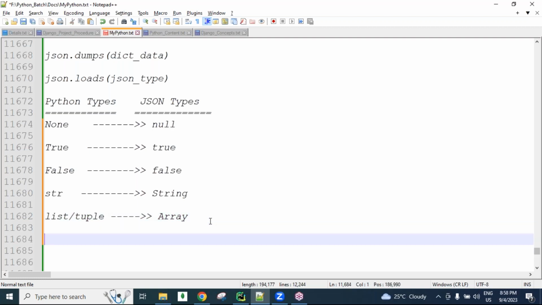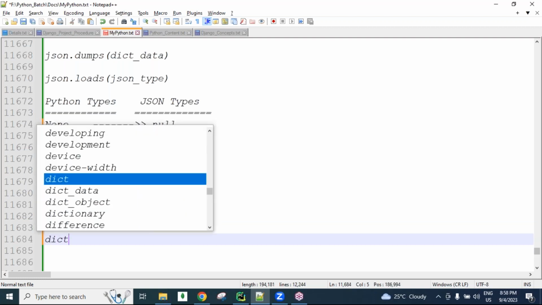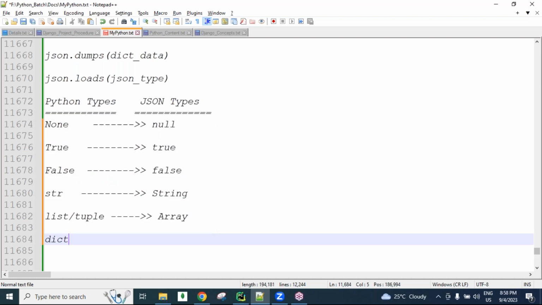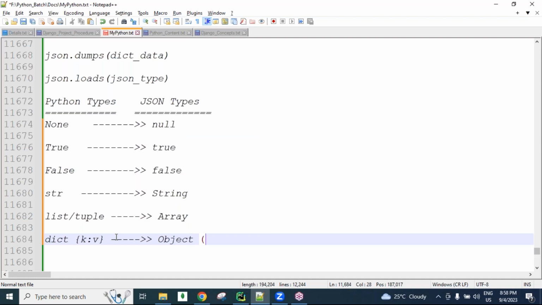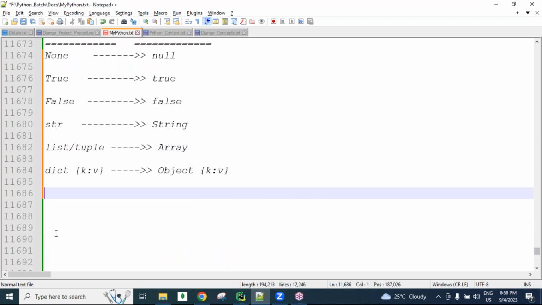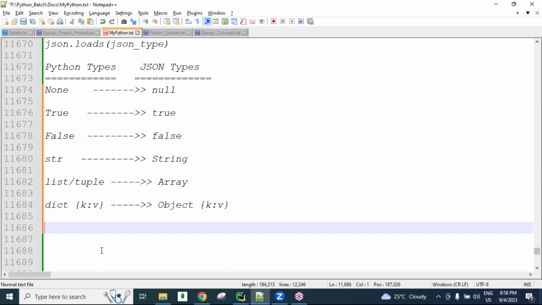And in Python we have the dictionary type, guys. Dictionary type contains the key-value format, guys. Curly braces, key colon value format. This kind of data. Now here we are calling it technically an object, guys. Object also has a curly brace structure, key colon value format, guys. So remember, guys.